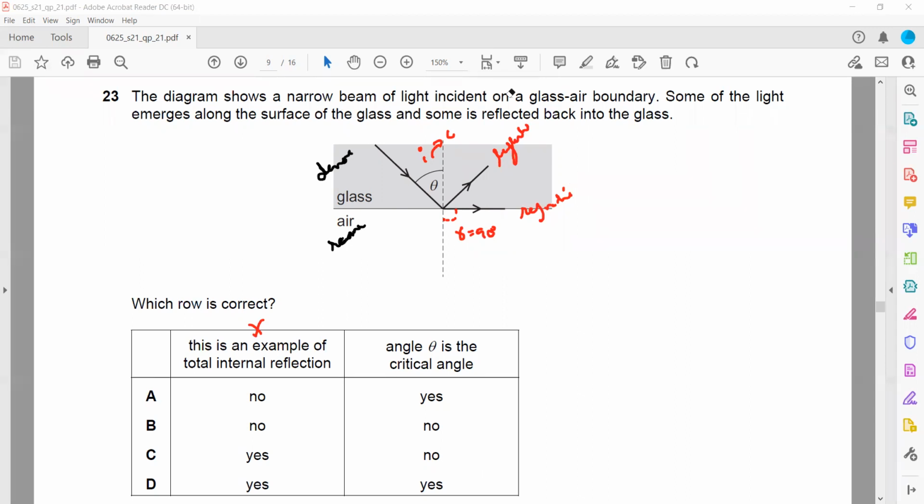And what about the angle theta? It is the critical angle. Yes, it is the critical angle because the angle of incidence is known as the critical angle when the angle of refraction is equal to 90 degrees. So angle of incidence is the critical angle when angle of refraction is 90. We simply call that angle of incidence the critical angle. So A will be the right answer.